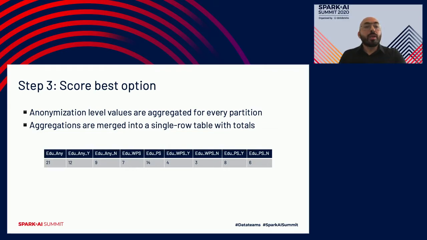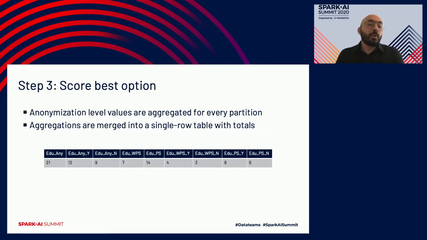So the Y and the N represent the aggregate of the records that can be generalized to any that has over $50,000 as a sensitive attribute, which is the income in this case. And the N represents the second value of the sensitive attribute, which is less than 50K. So for example, if I start from the top, there are 21 records that can be generalized to education any. There are 12 records that can be generalized to education any with over 50,000 as the income, 9 records that can be generalized to any with less than 50,000, and so on and so forth for every node, as well as its children.